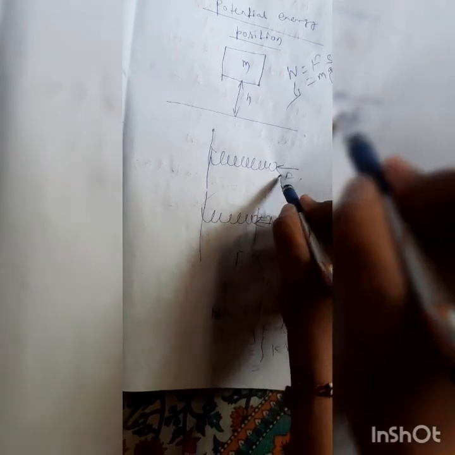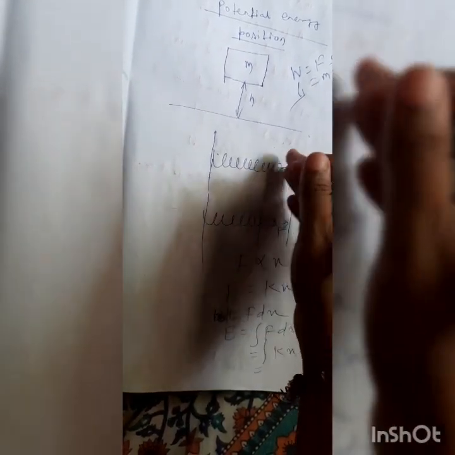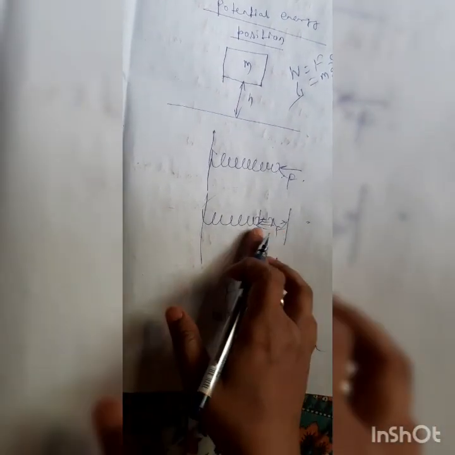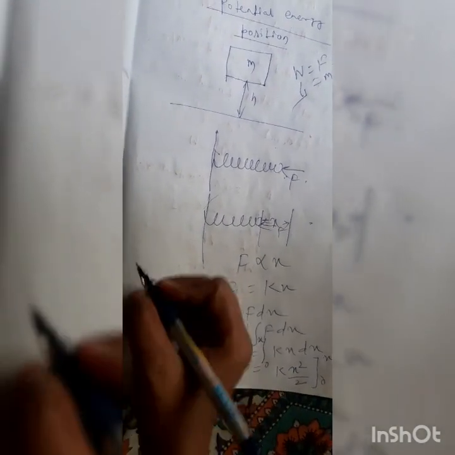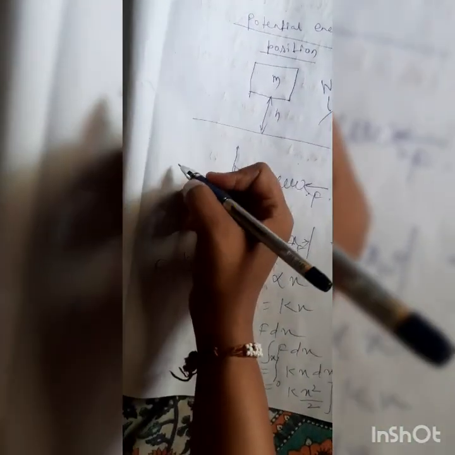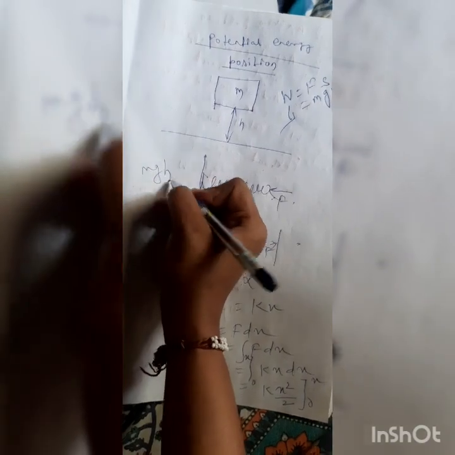Initially work done is 0, when it is applying some force but it is not compressed, so distance moved is 0. So initially x is 0 and it is compressed to a distance, suppose x. So integral from 0 to x of kx dx. Since k is constant, that gives kx square by 2, with limits 0 to x. That implies that the spring potential energy is kx square by 2. And what is gravitational potential energy? That is m into g into h.